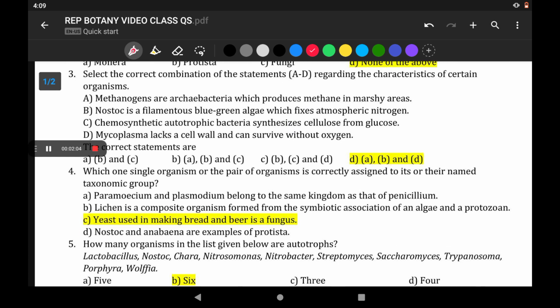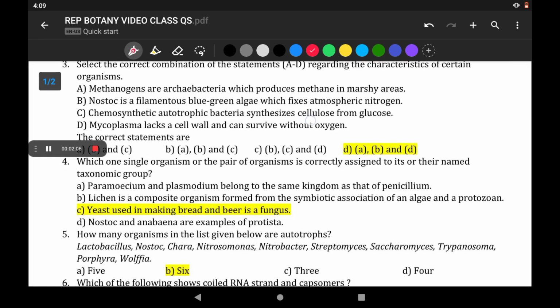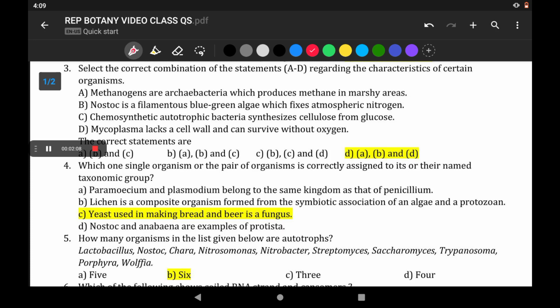So the third question, select the correct combination of statements A to D regarding the characteristics of certain organisms. See, methanogens are archaebacteria which produce methane in marshy areas as well as in the guts of the ruminant animals. This is correct statement. A is correct statement.